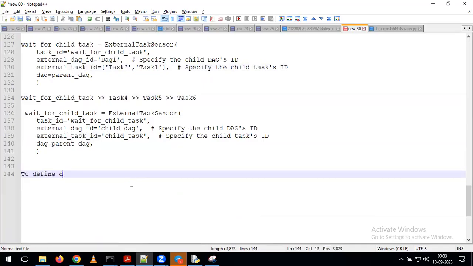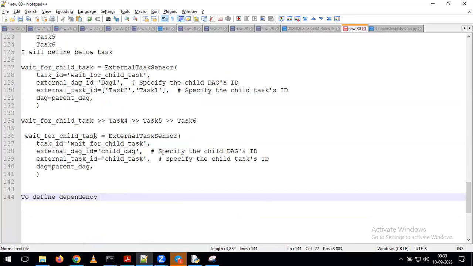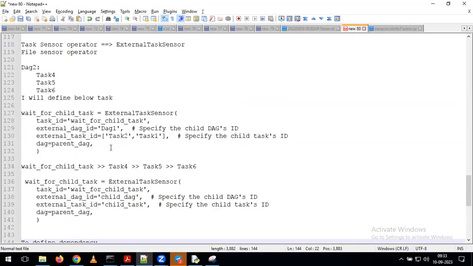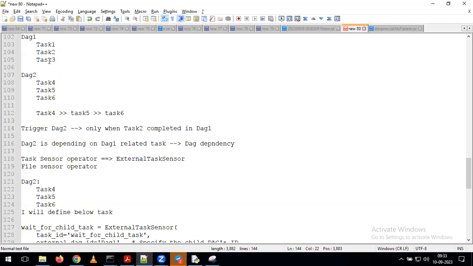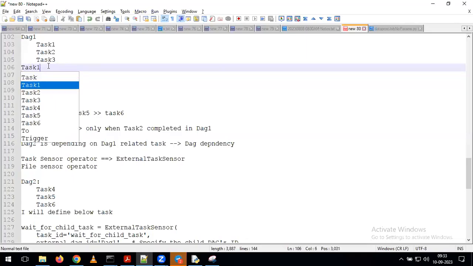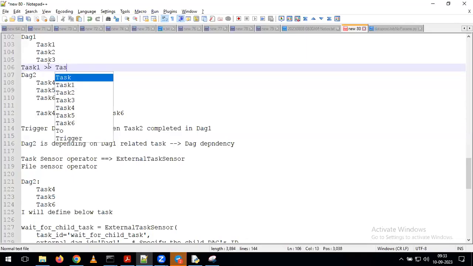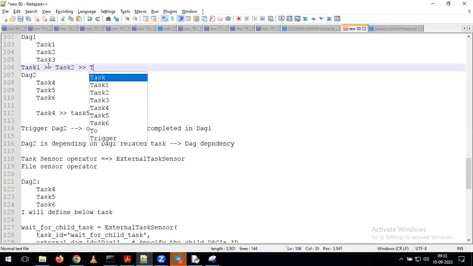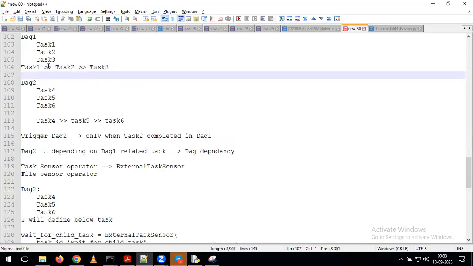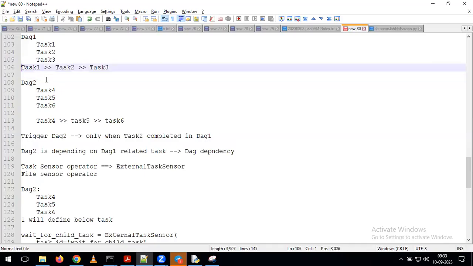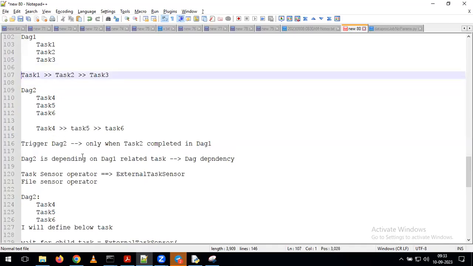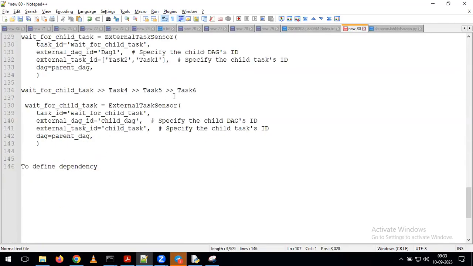So then what about task 3? Task 3 is present in DAG 1, right? Yes. See, in DAG 1, you are having the dependency like this: task 1, task 2, and task 3. This is DAG 1. In this DAG, we are having the dependency like this. Now coming to DAG 2, we are going to define the dependency like this after giving all these things.